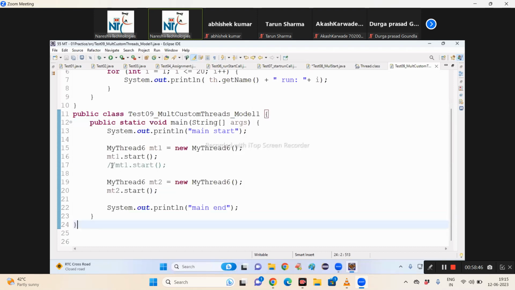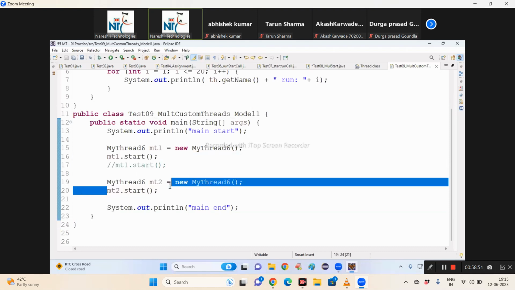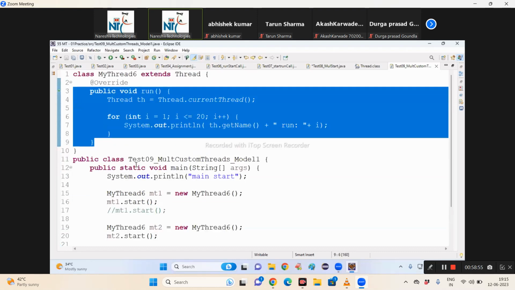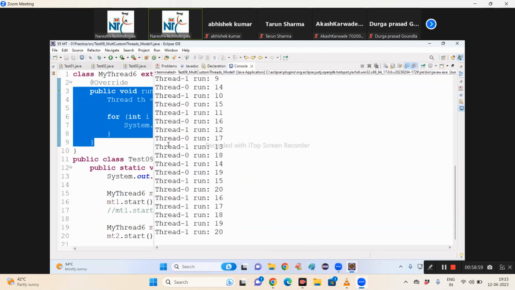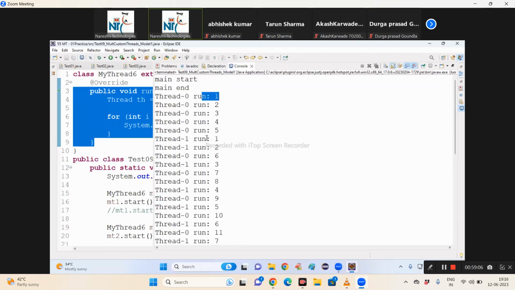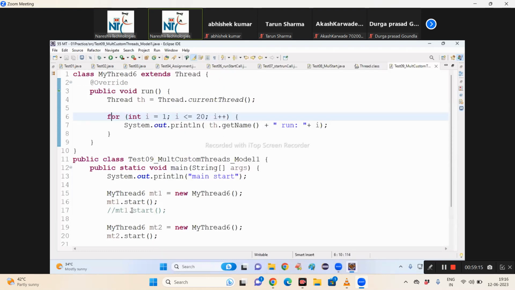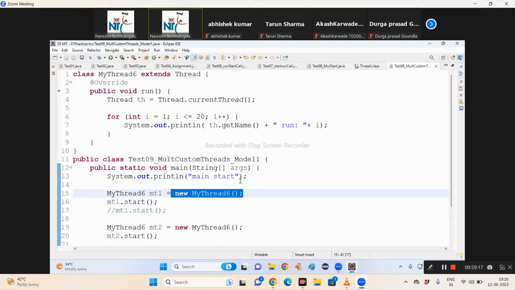After the main thread completed, the JVM shifts to the custom threads. Then the first custom thread and the second custom thread are now executing concurrently. In both custom threads, which logic is executing? The run method. Look at that. Custom thread completed, custom thread completed. First custom thread 1, second custom thread 1. 1, 1. Okay, both threads are executing concurrently. Everyone understand that? Yes. So how can I create multiple custom threads? Call the start method on multiple objects, not multiple times on the same object.